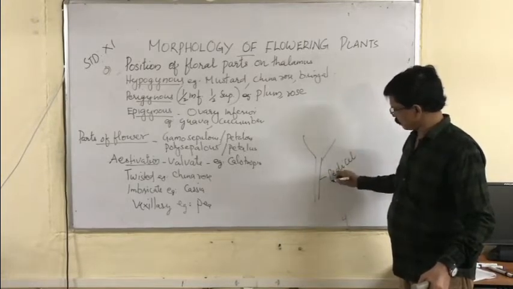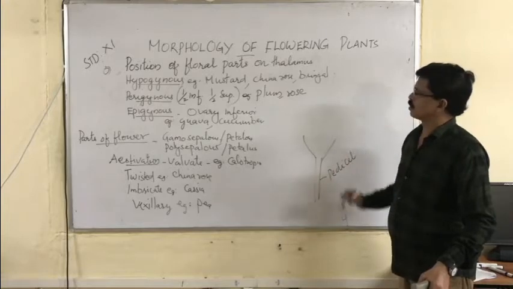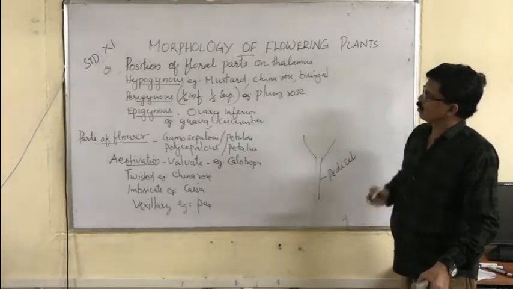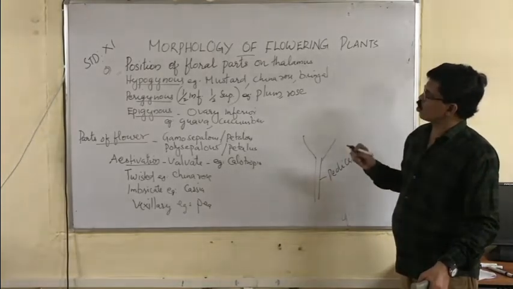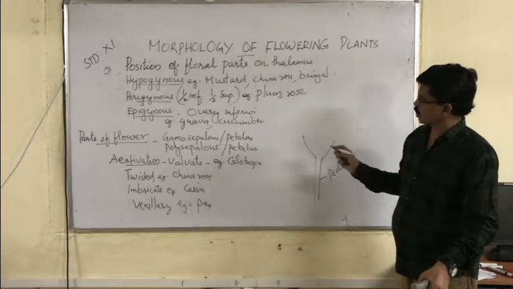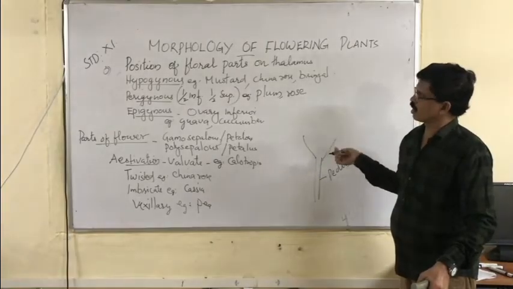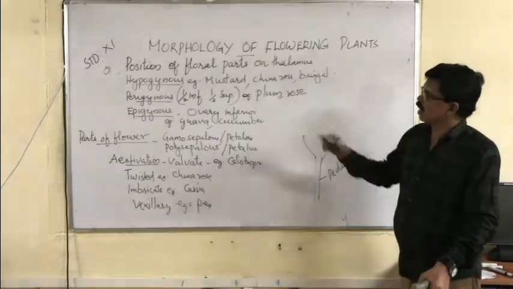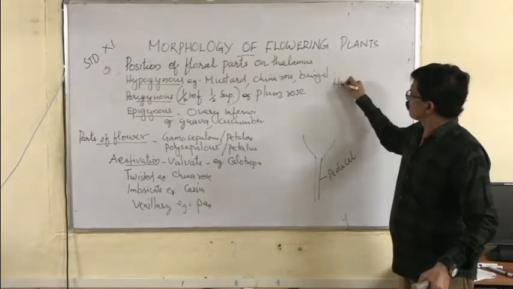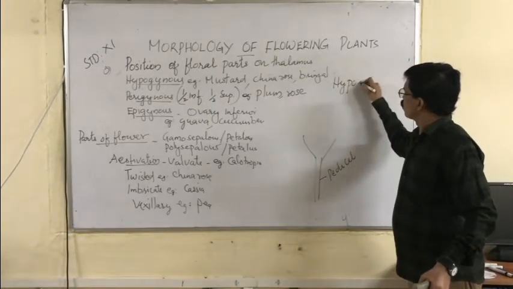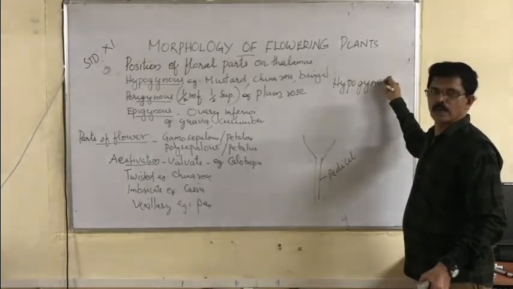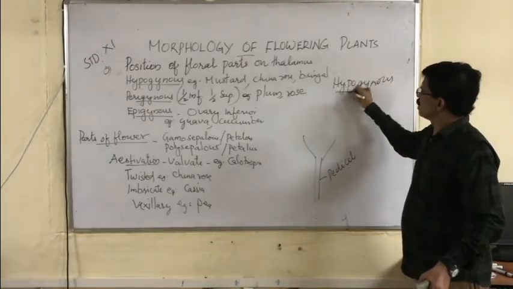Pedicel. This is thalamus. Now, based on the position of the floral whorls on the thalamus, there are three types of flowers. Hypogynous flower. First I am making hypogynous. Hypo means superior.